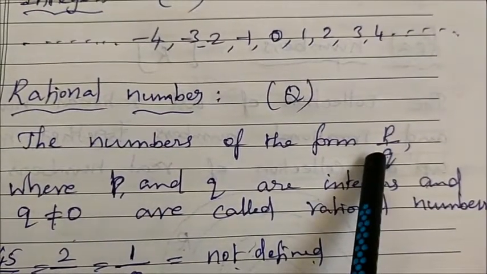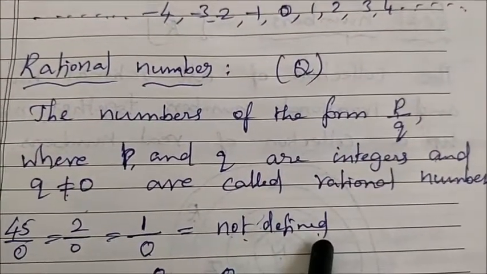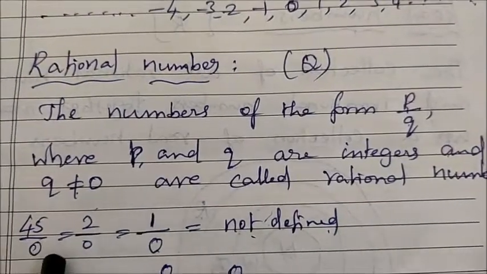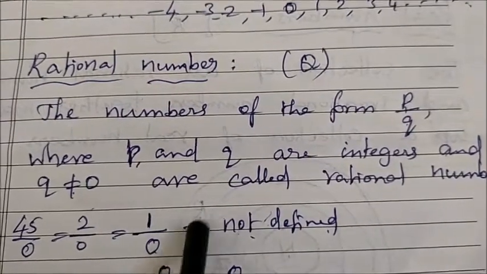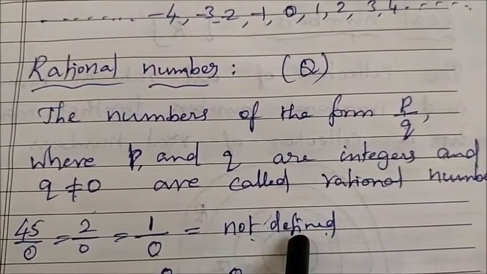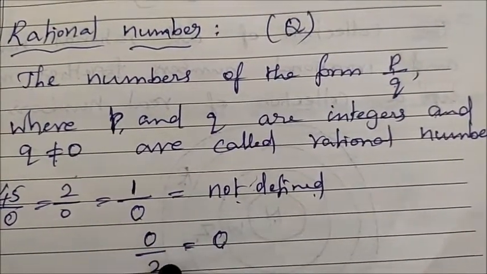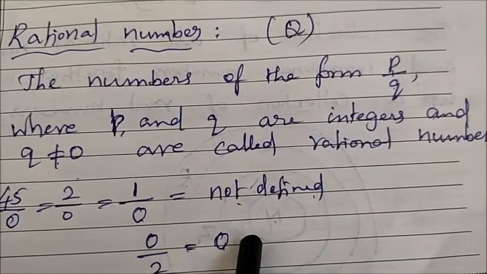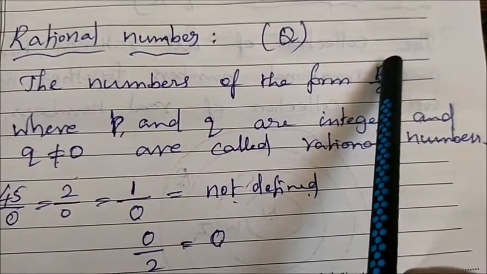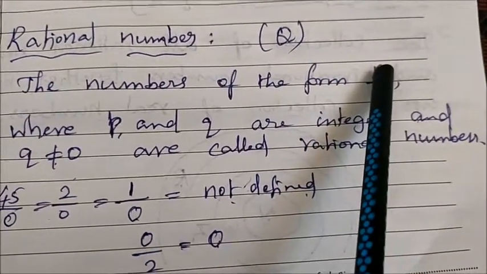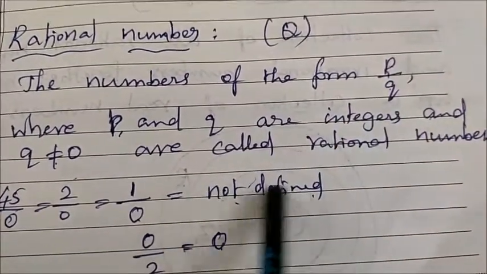Why Q not equal to 0? Suppose Q equals 0, then it is not defined. Any number divided by 0, like 45 by 0, 2 by 0, 1 by 0, is not defined. But 0 by 2 equals 0. 0 divided by any other number equals 0. So here P can be equal to 0, but Q cannot be equal to 0 because it is not defined.